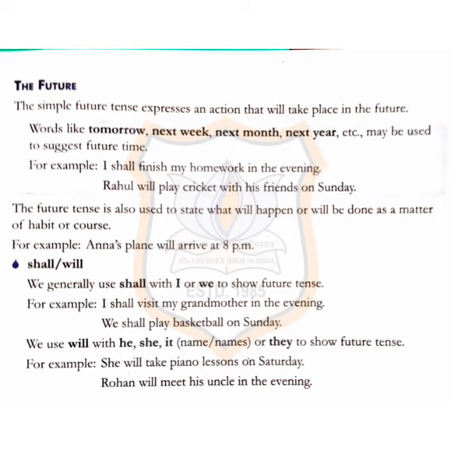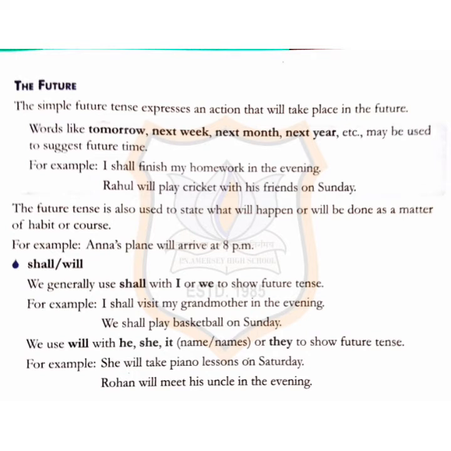The future tense is also used to state what will happen or will be done as a matter of habit, of course. For example, Anna's plane will arrive at 8 p.m. Shall and will. We generally use shall with I or we to show future tense. For example, I shall visit my grandmother in the evening. We shall play basketball on Sunday.